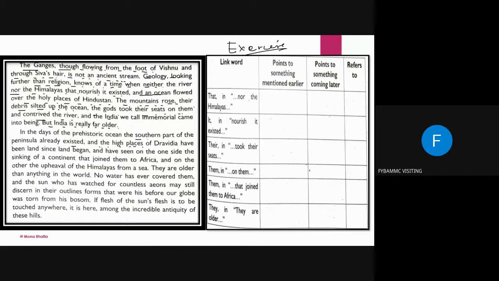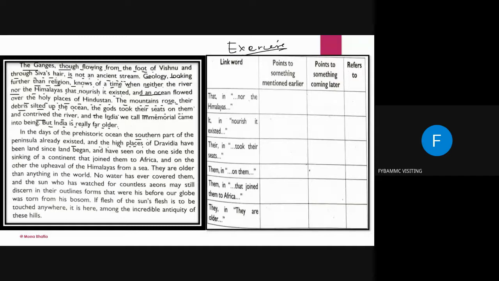So eon may still discern in their outlines, forms that were his before our globe was torn from his bosom. If flesh of the sun's flesh is to be touched anywhere, it is here among the incredible antiquity of these hills.